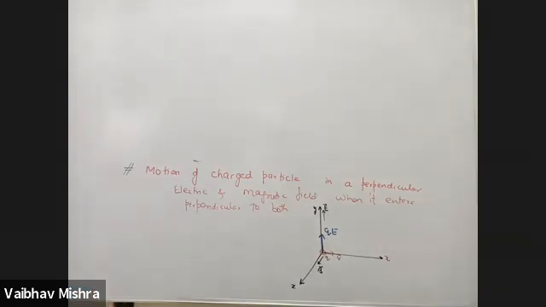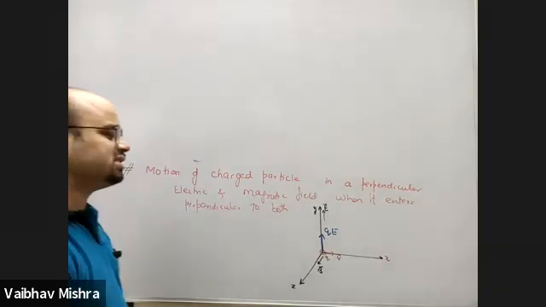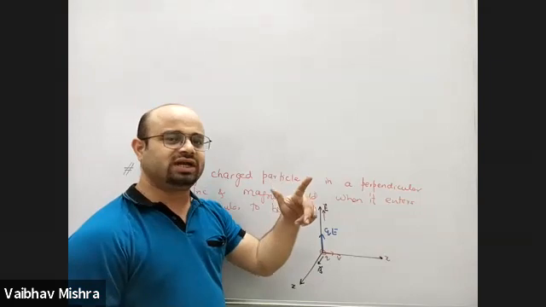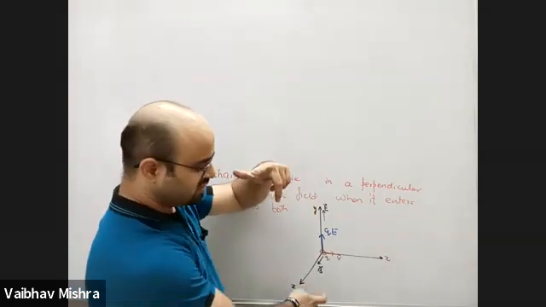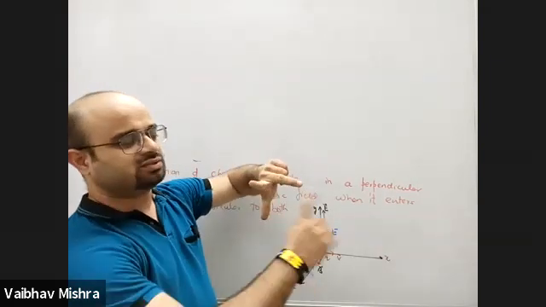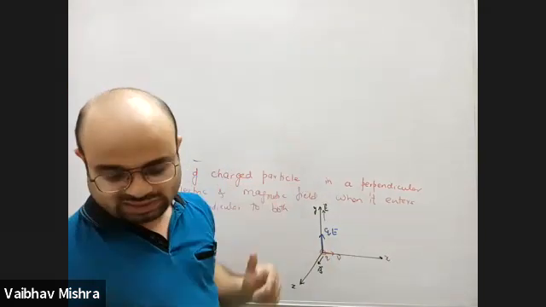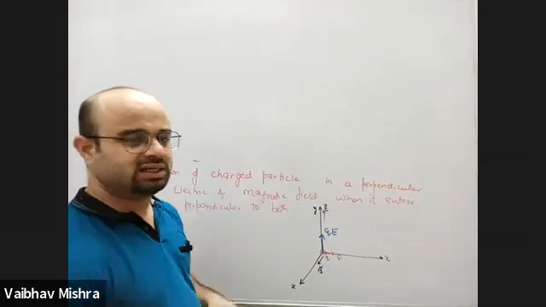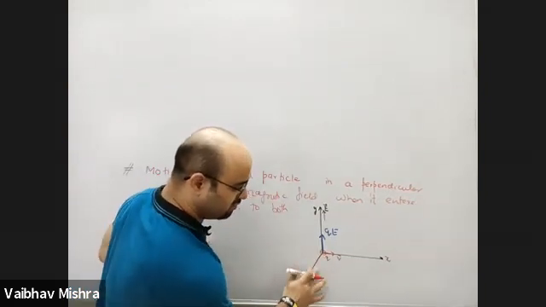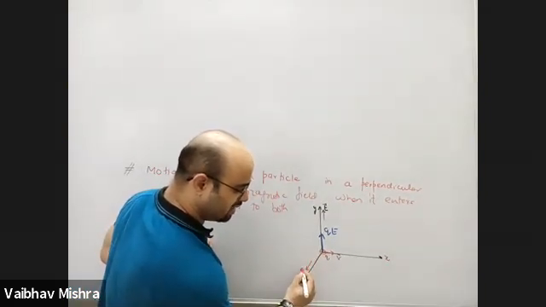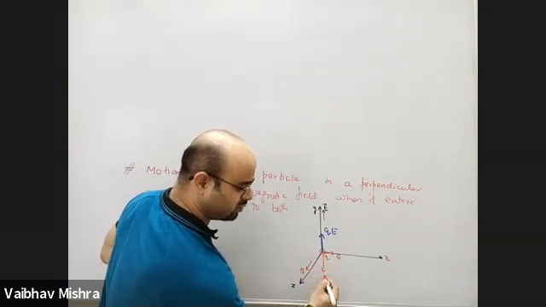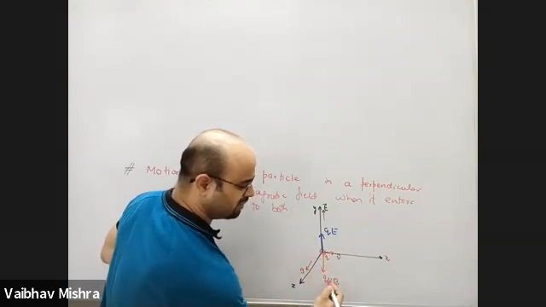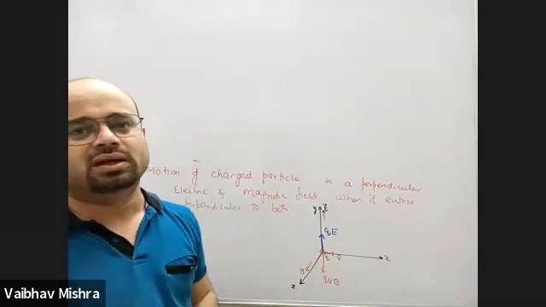What about the direction of magnetic force? In which direction does magnetic force act? Again, use the left hand. Magnetic field is outward, Z means out of the plane, velocity is towards right, thumb is coming downwards. So the magnetic force acting on this charged particle is downwards. Downward means toward the minus y direction, that is QVB. Since it is perpendicular, sin 90 will become 1.